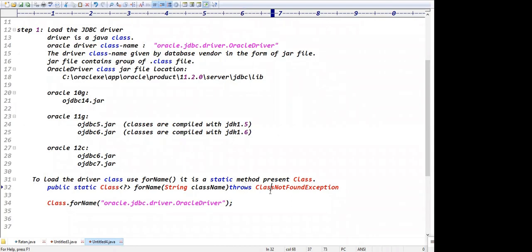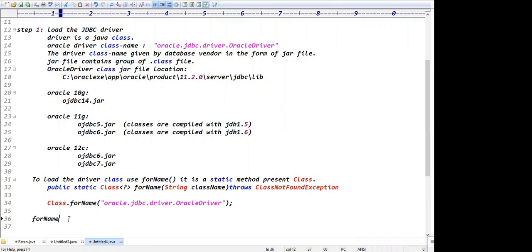To load the class name, it throws ClassNotFoundException, which is a checked exception. If it is a checked exception, we need to handle that exception using try catch blocks or the throws keyword, guys.